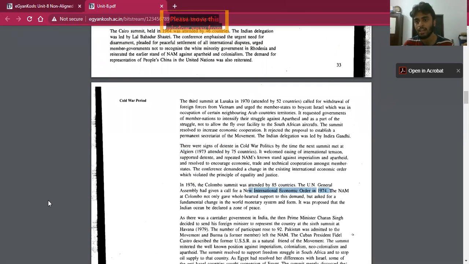The new economic order is this: until the first half of the 19th century, these third world or non-aligned countries were subjugated to colonizers or developed countries. They could only supply raw materials to the developed countries, and the developed countries had far more advanced technologies and could produce finished goods and products. So a huge disparity existed.